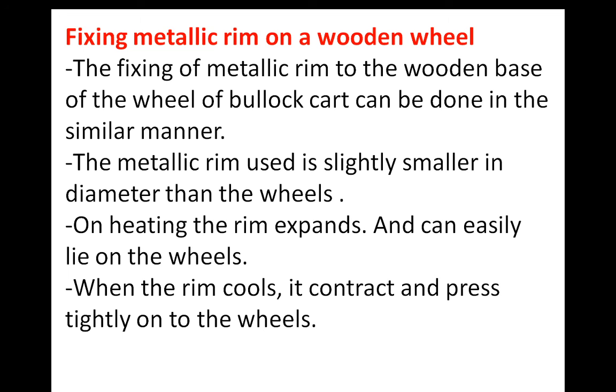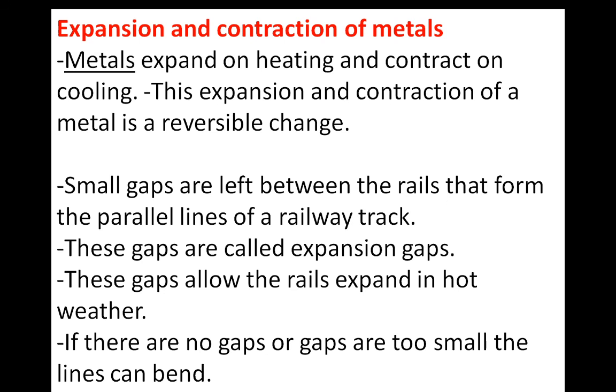Understood? Okay, the small lesson is there. You can see here the expansion and contraction. The metals expand on heating and contract on cooling, and expansion and contraction of metal is a reversible change. Understood? So in the small lesson, we just have to identify which change is reversible and which change is irreversible. About physical and chemical changes, we will learn in our next standard.